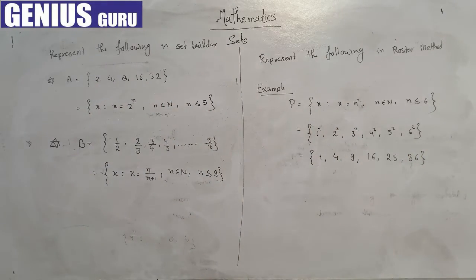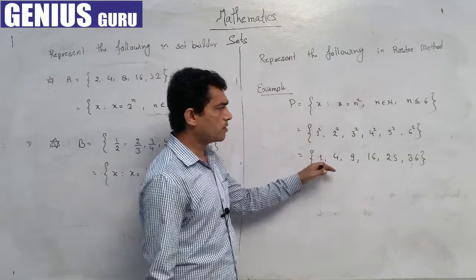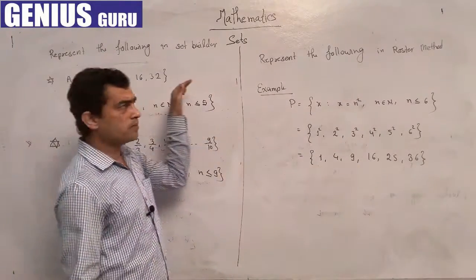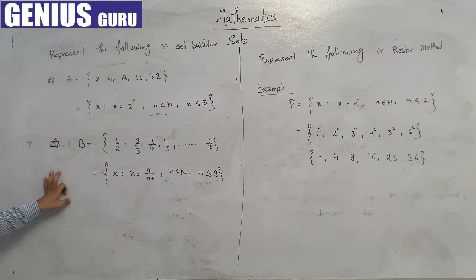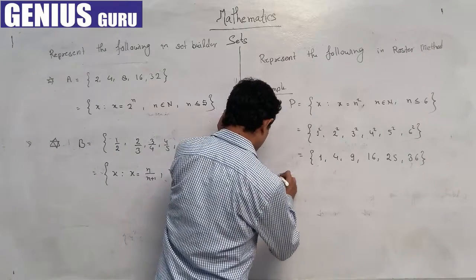So if the property is given, with the help of that property we can represent the set in the roster method. Or if the roster method is given, meaning all elements are written here, then by finding their common properties we can write them in set builder method. Okay students, we can take one more example.